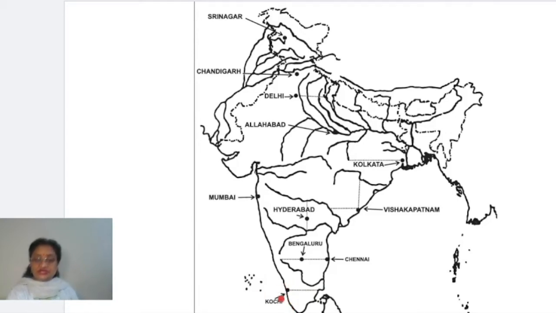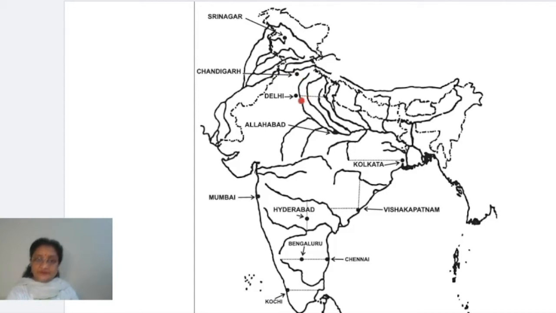This is Kochi. Now just a quick recap of all that. Srinagar at the tip of this river, right? Number one. Number two, a curve is there, a little curve is there in the river. What is this river? This river is Satluj River. Now there is a little curve in this when it crosses through India. Just below that curve you will find Chandigarh is located.